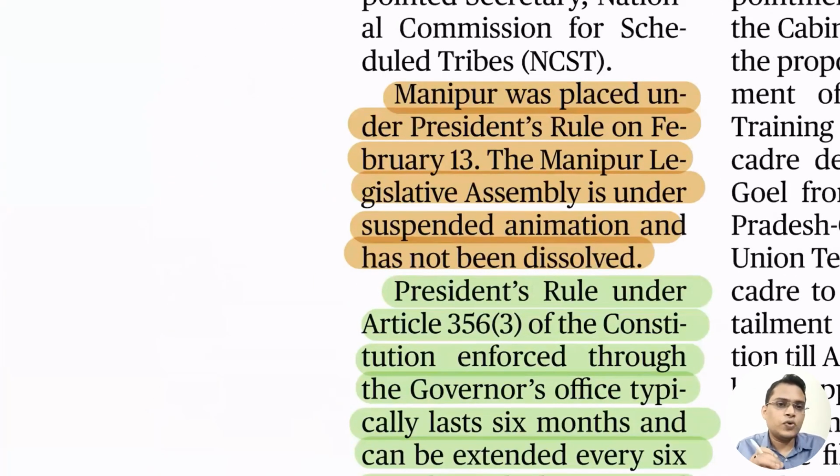Let's say President's Rule is imposed in a particular state. After the imposition, should the legislative assembly be suspended, kept in animation, or dissolved? You have to understand this. It should not be dissolved. It should be kept in suspended animation. That is what the Supreme Court has held.